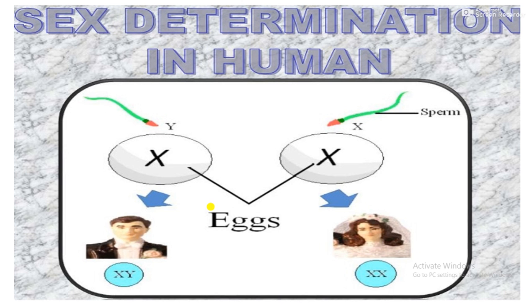This is the image of baby determination. This is the egg, this is the X chromosome, this is the X. If you see, this is the ovaries. This is the ovaries. Okay? This is X and X. X is a female chromosomes. Okay? But the boys have, that is, the male testes have Y chromosome and X chromosome.